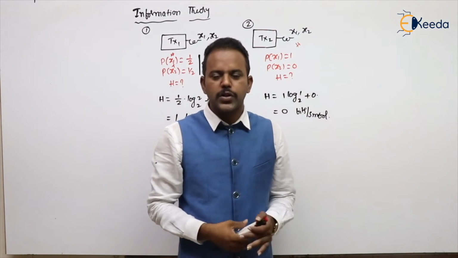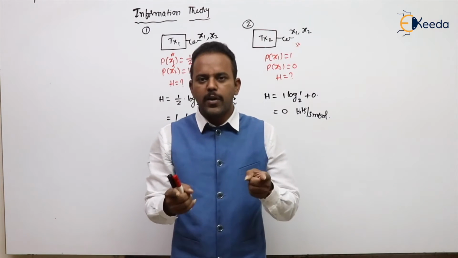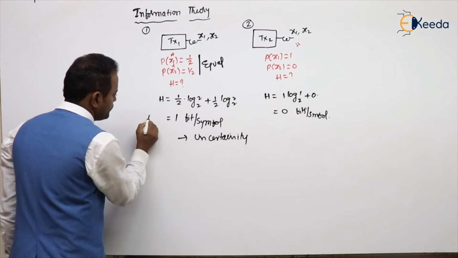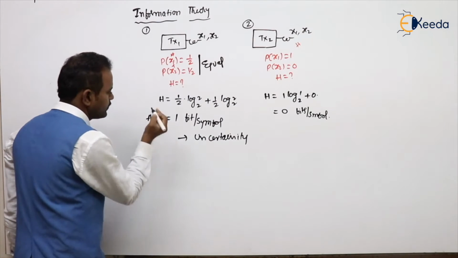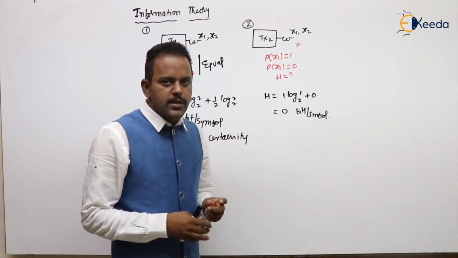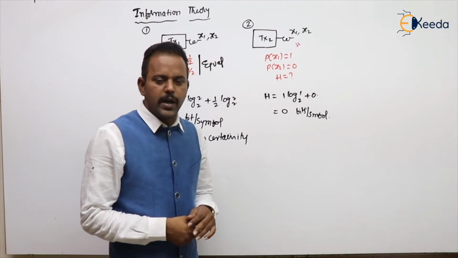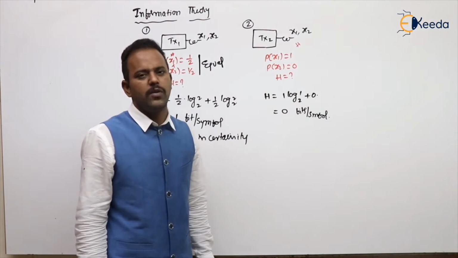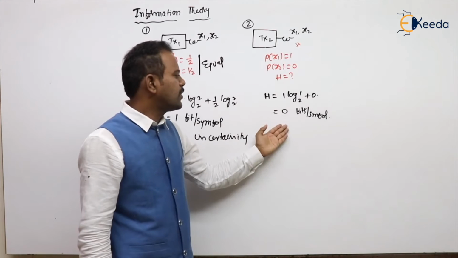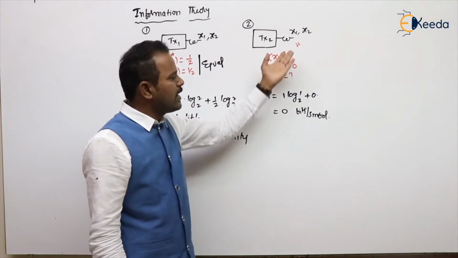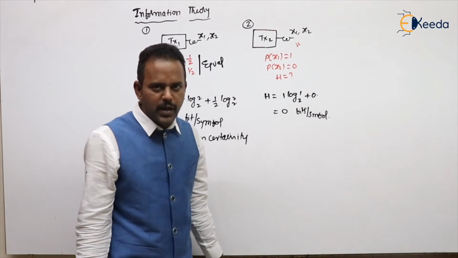So the point you need to understand is that entropy will be maximum, which is H max, when all symbols have equal probability of occurrence. Otherwise some different values will come. Here why did we get 0? Because there is no uncertainty, since always head only will come. Are you getting my point or not?